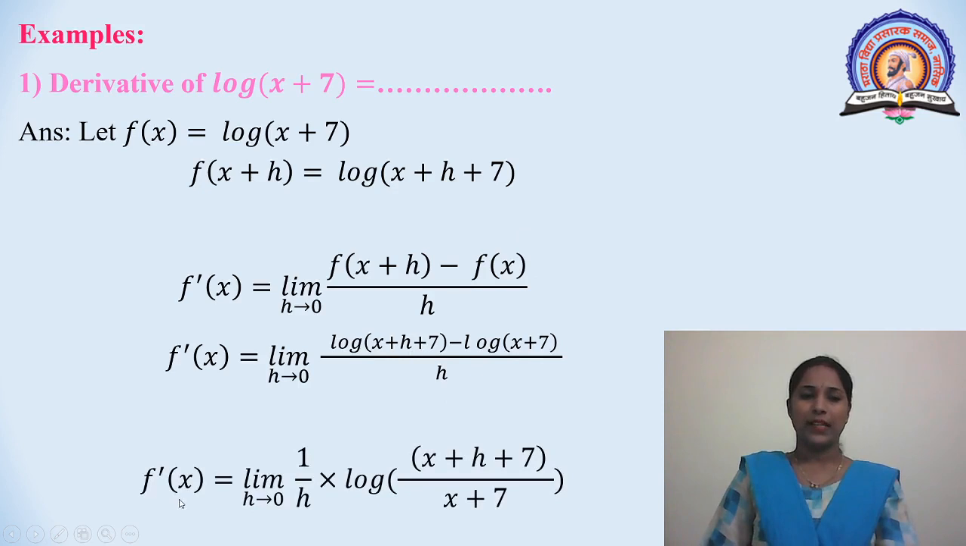Here f'(x) is equal to limit h tends to 0, 1 by h into log of (x + h + 7), total divided by (x + 7). Here using the formula log a minus log b, we get this step.